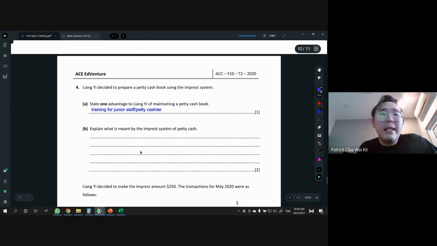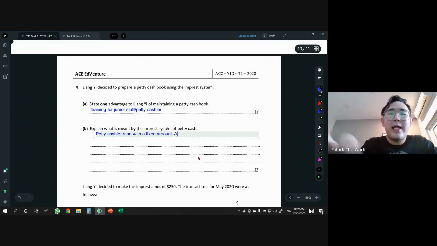Then how to explain Imprest system? 2 marks. I know there's a lot of lines there, but to explain Imprest system, I'll just put there petty cashier. So what does the petty cashier do at the starting? The petty cashier starts with a fixed amount. By just giving me this one, you get the 1 mark already. So now at the end, who will restore? Chief. So you have to make sure that you have these 2 names.